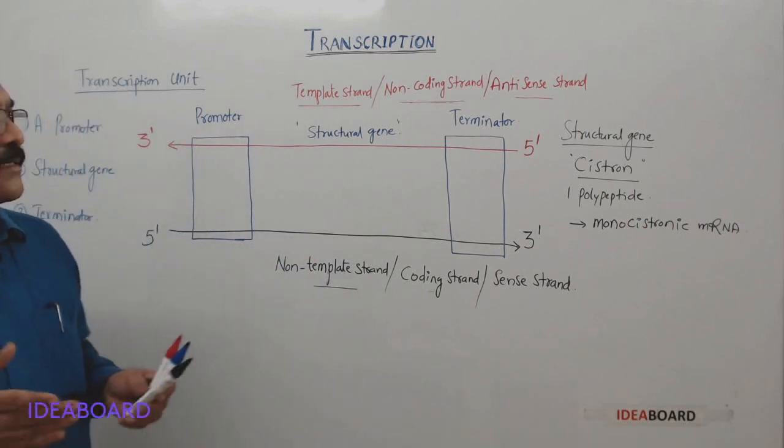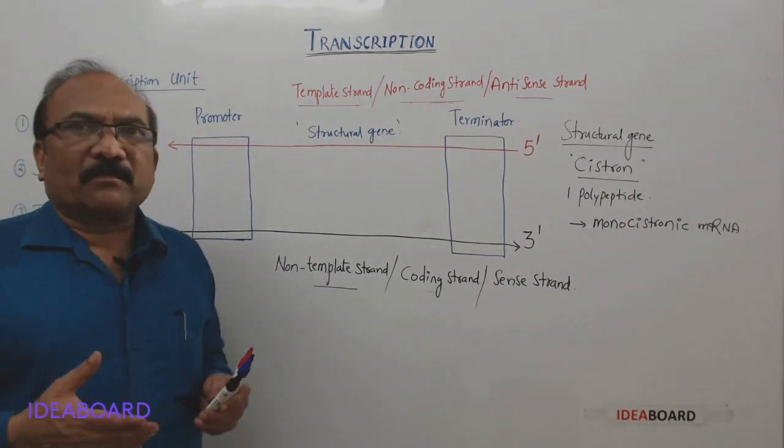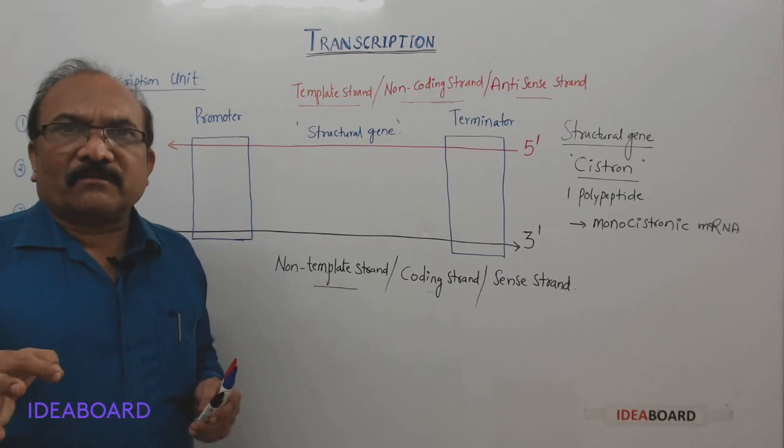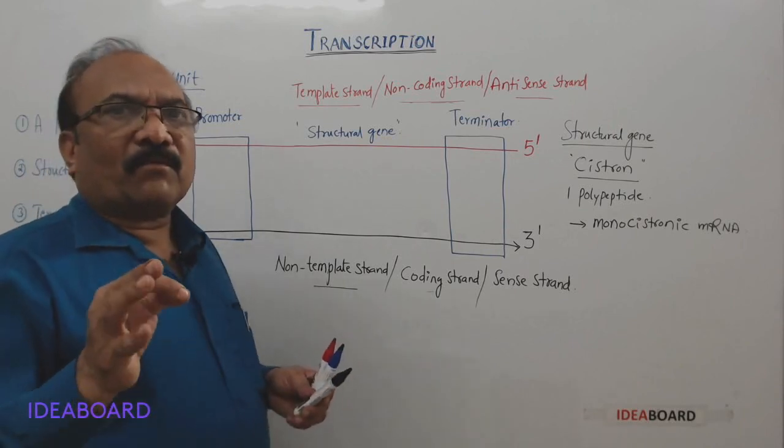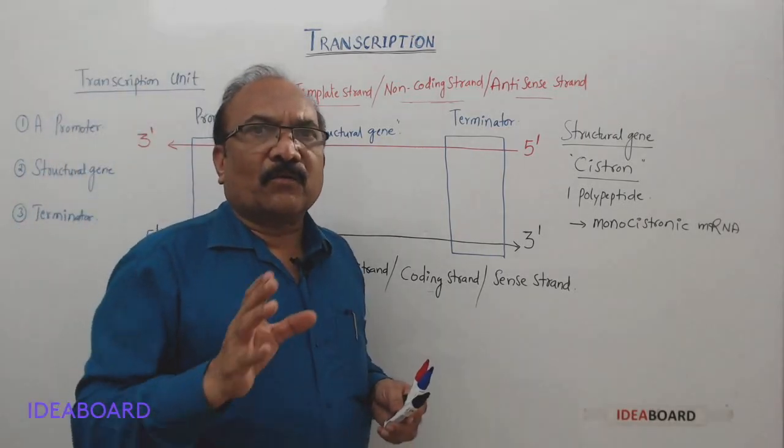I hope you're understanding what is this monocistronic mRNA. mRNA carrying information for one protein or one polypeptide is called monocistronic mRNA.